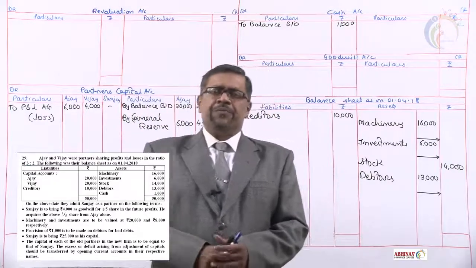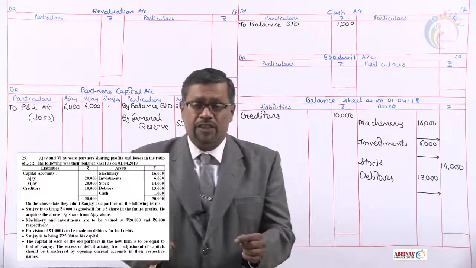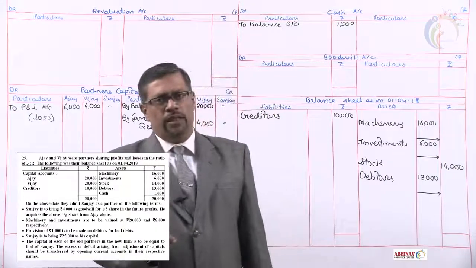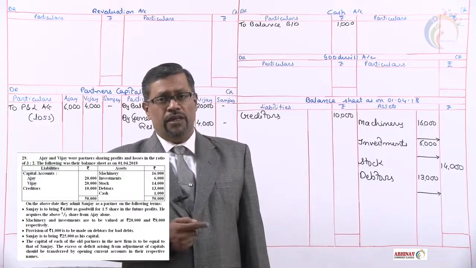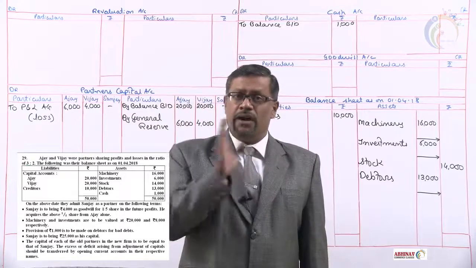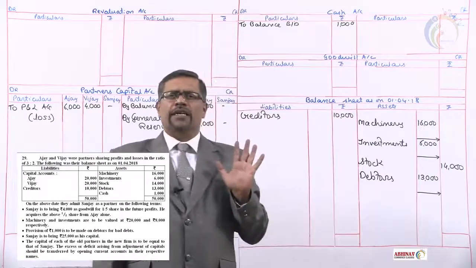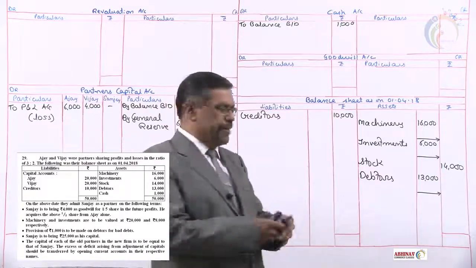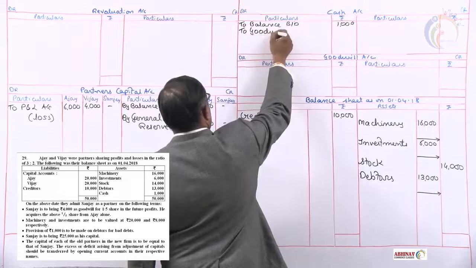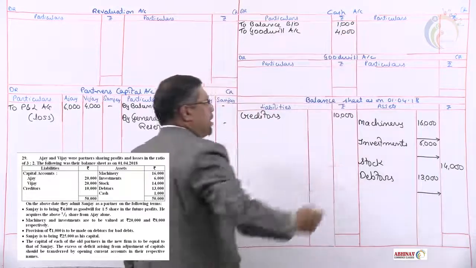Now the adjustments. On the above date 1/4/18, Sanjay is admitted on the following terms. The very first adjustment what is given, Sanjay is to bring 4,000 as goodwill. We have seen note number 3. He has brought in goodwill 4,000. An entire share is sacrificed by Ajay. So first we'll pass the entry for cash brought in for goodwill. What the entry says, cash brought in, cash account debit. Cash account debit side. Brought in for what purpose? Goodwill. To goodwill account, rupees 4,000.